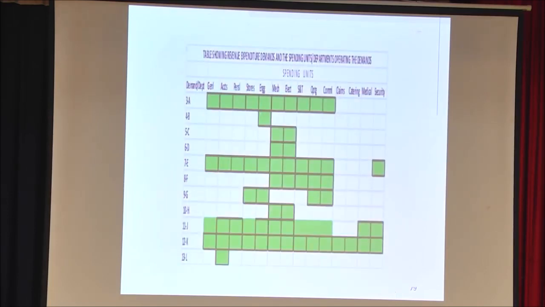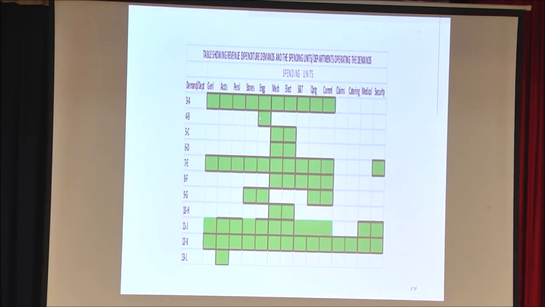This is a chart which shows the bifurcation between the various SPUs. Here in the first column, you can see the various demands: demand 3, 4, 5, 6. On the top you can see the departments like general department, accounts, personnel. So you can see demand 3 is for all the departments.